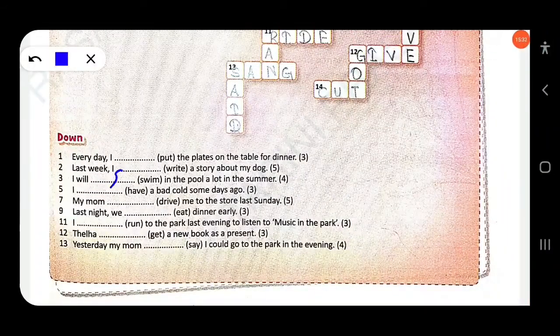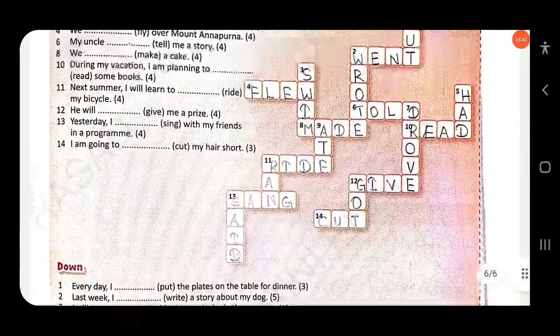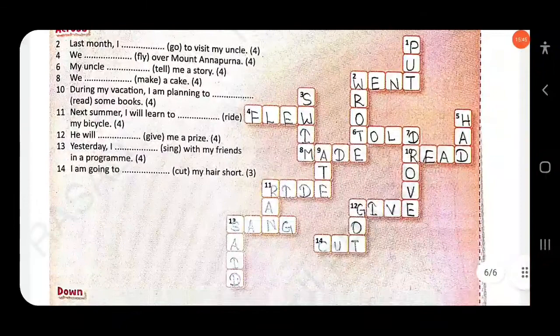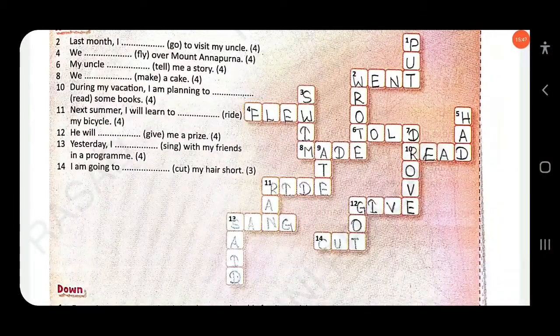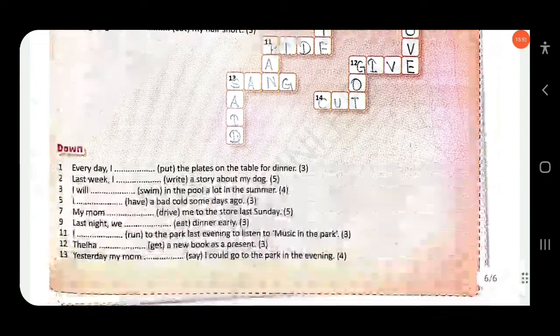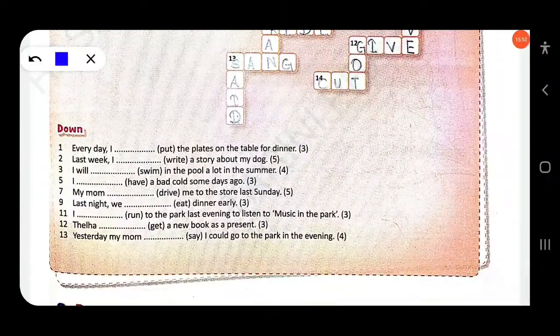Clear? Then next, I dash a bad cold some days ago. So you know here 5 down. Here the answer: had. So you have to write had here. I had a bad cold some days ago. Then next, my mom dashed me to the store last Sunday. So you know down 7.